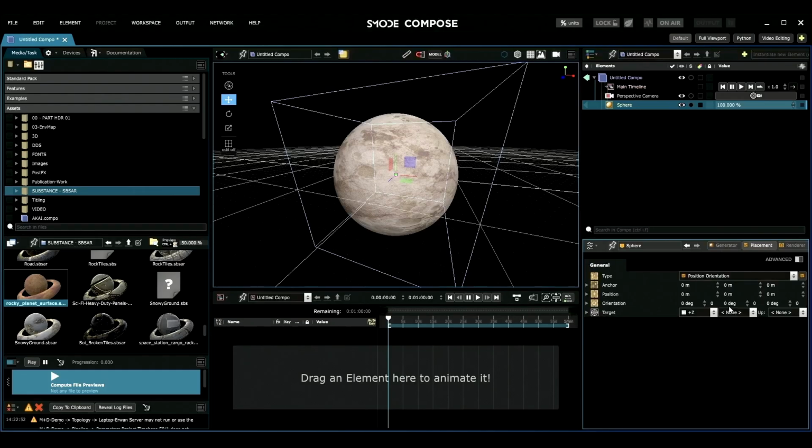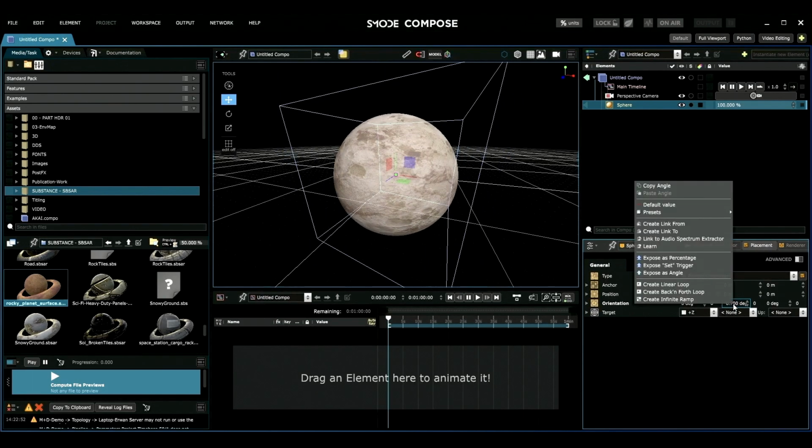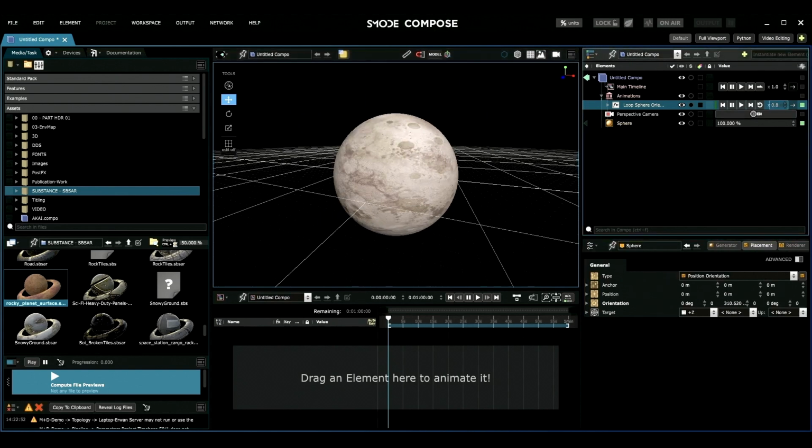So if I want my planet to spin, instead of using traditional timelines, I can simply select the parameters I want in order to create a loop. So with this, I have my planet that turns, but in real time.